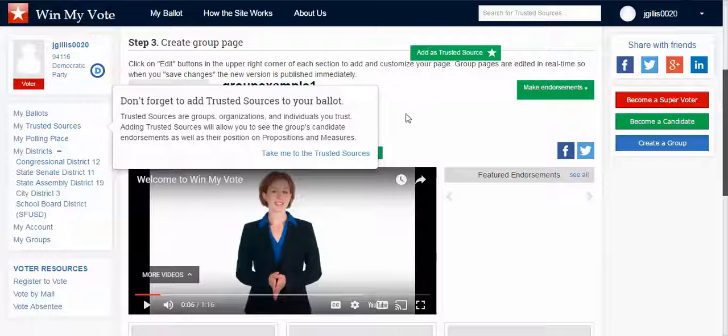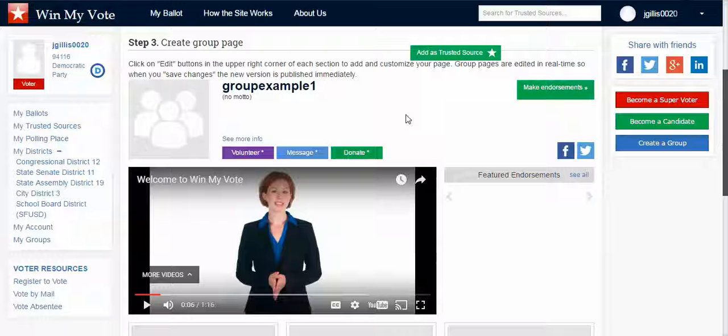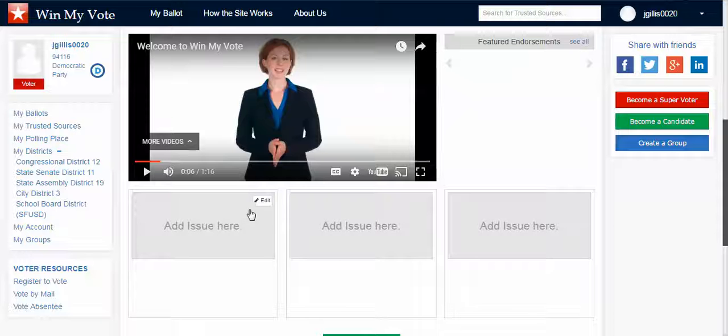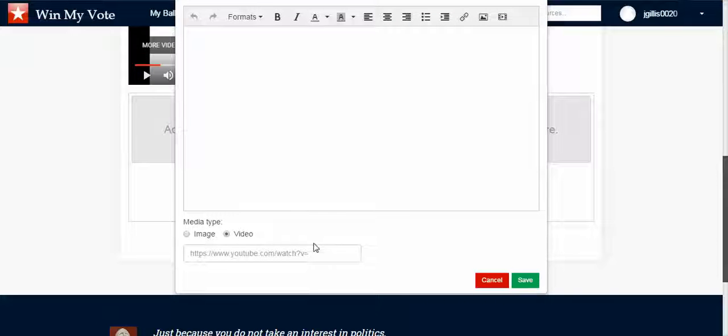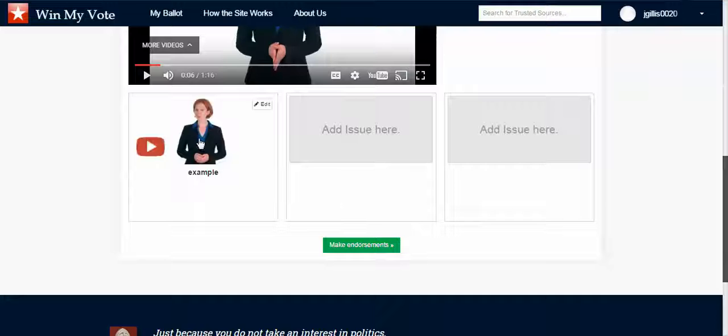And this little pop-up's telling me not to forget to add trusted sources to my account. That's a good thing. And I can also go down here and do the same thing in these little issue areas right here. I can entitle this, and I'll just title this example. I can put text in here if I want, and then I can choose an image or a video. And then we'll just do a video, and for purposes of this demo, we'll just use the same one. And I'll just do the same thing here, and again, when a user clicks on that, it'll play for them.